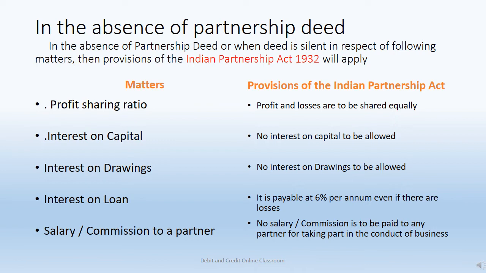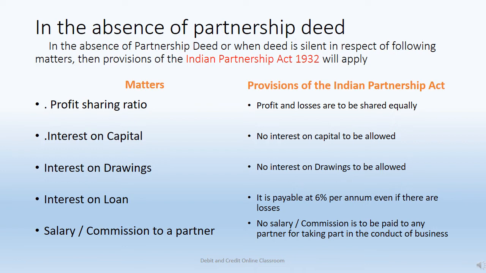And suppose there is no partnership deed, or the partnership deed is silent about some of the provisions, then the provisions of the Indian Partnership Act 1932 will apply. Let us see what all things are coming under this. Profit sharing ratio: if the partnership deed is silent about this, then the profits and losses are to be shared equally.